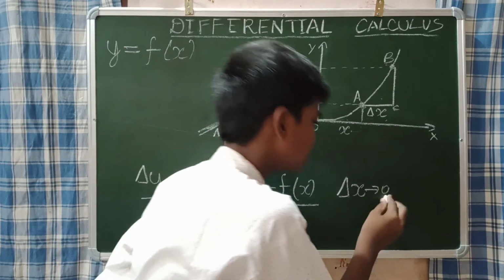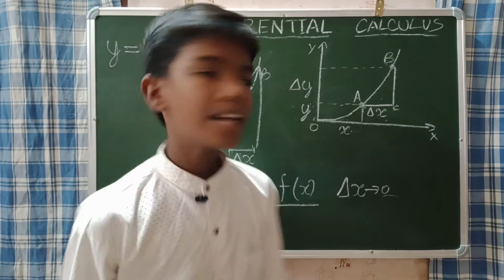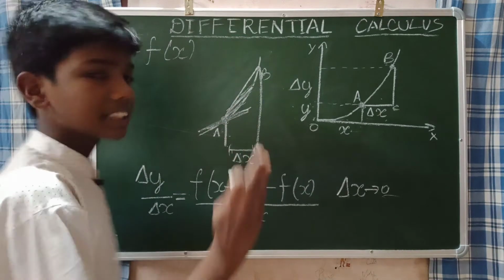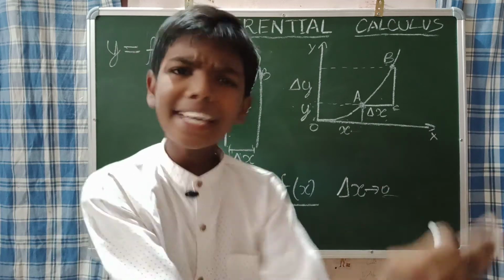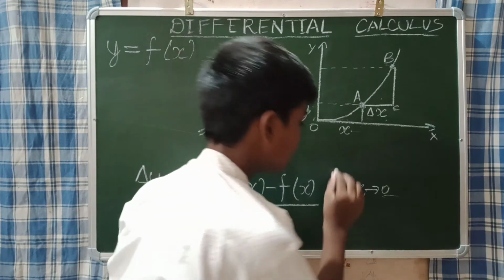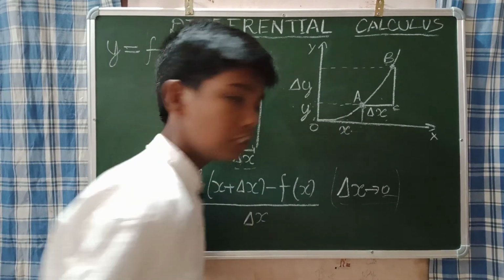Then why am I taking 0? Many people have this doubt. Smaller means it is somewhat nearer to 0. So only we are saying that this delta x should be tending to 0.